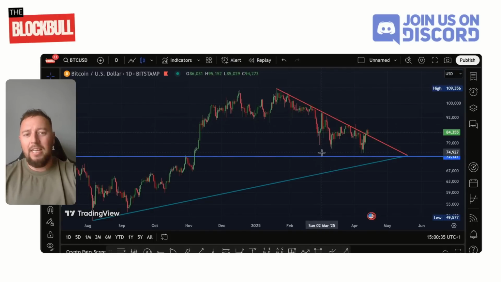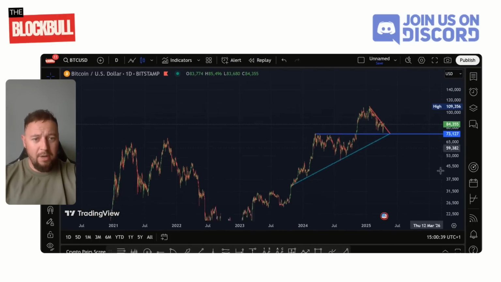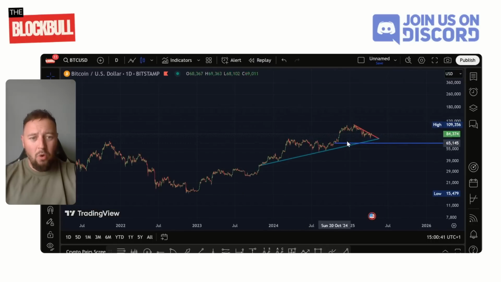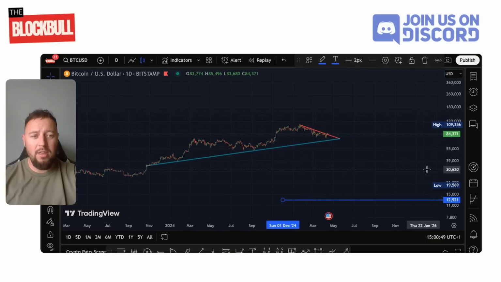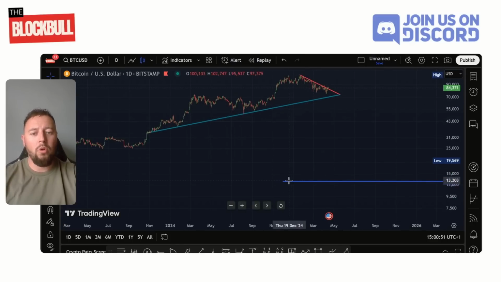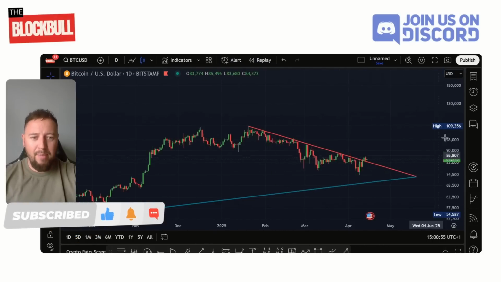Now let's take a look at Bitcoin. So if I just come out onto the daily time frame here, you can see, as always, we're just marking out the lows and the highs, the closes. So we want to know where the buyers are coming in and where the sellers are stepping into the market. And this is why trend lines are so important. So this is what's happening now on the daily. We're getting Bitcoin breaking out.